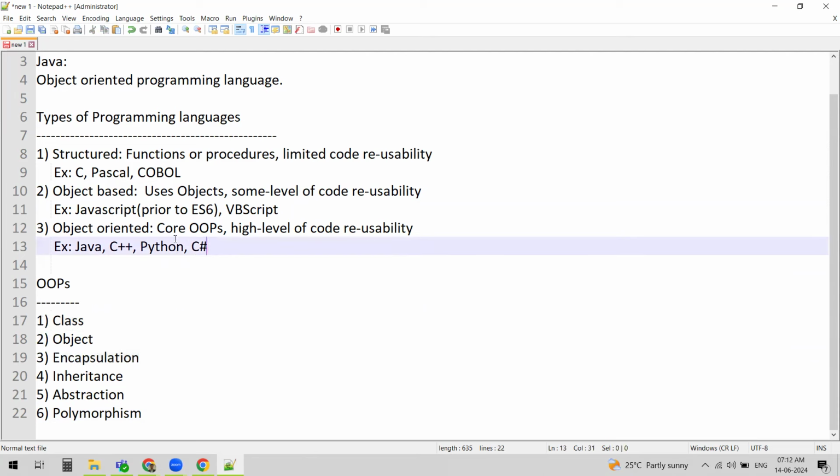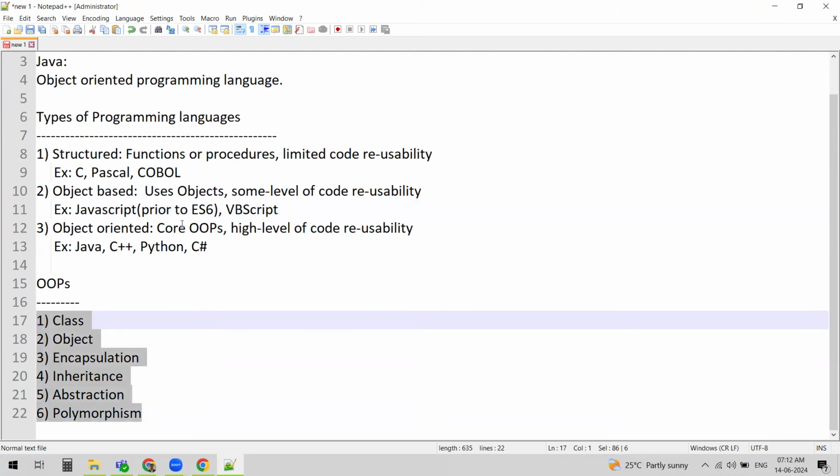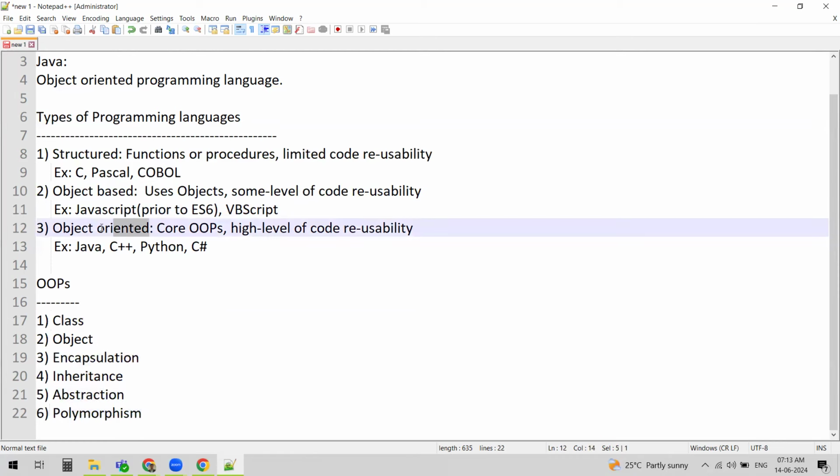And object-oriented programming languages support all the OOP concepts. If a language supports all these OOP concepts, then we call it an object-oriented programming language. Here we'll have a high level of code reusability.